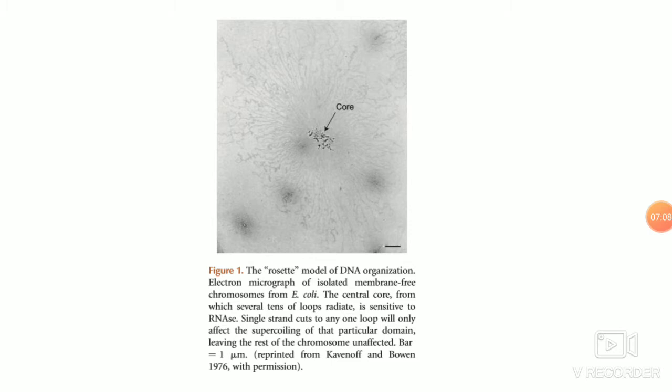The other fiber-like projections which come out of the core contain specific domains which are active at certain times and inactive at certain times, and these domains are actively moving inside the core, so that when they are active they produce the transcripts, and once they are inactive they are silenced by protein complexes. So this whole structure is very dynamic.